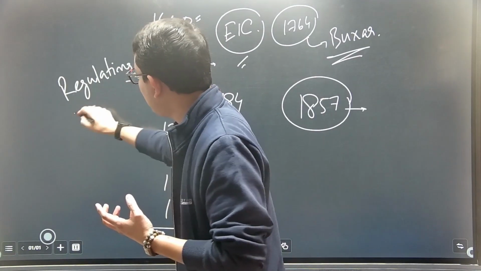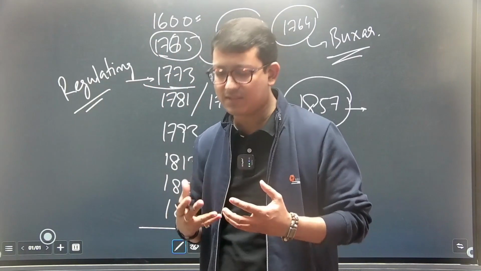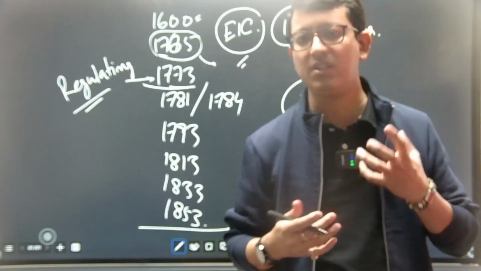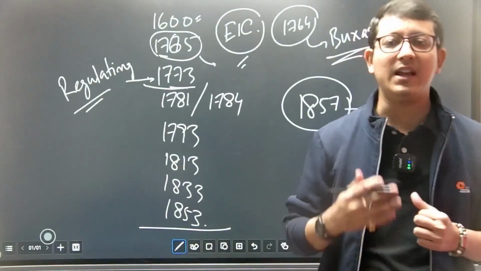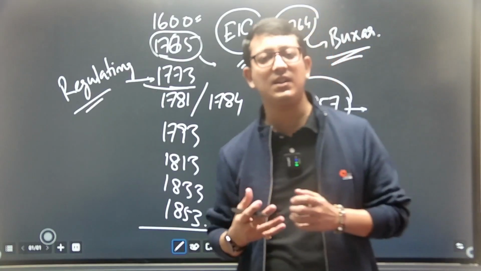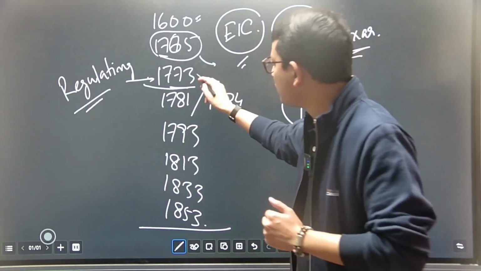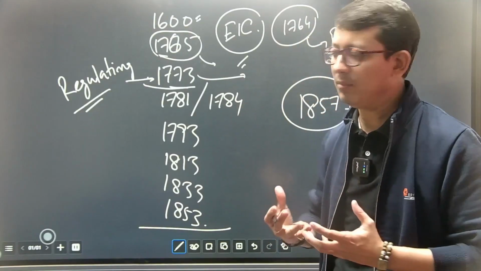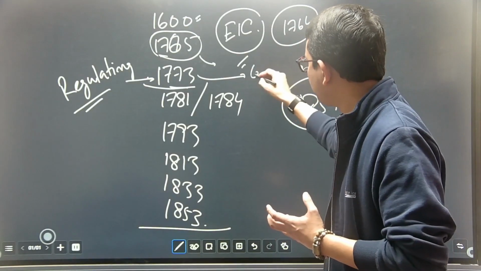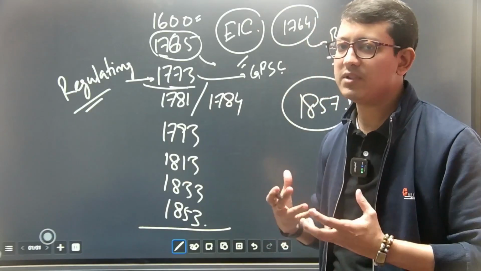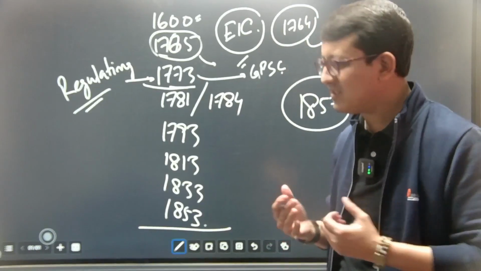ठीक है? ये एक्ट हमारे लिए इम्पोर्टेंट इसी वजह से है क्योंकि यहाँ पे it was for the very first time the British Parliament acknowledged the administrative powers that the East India Company can have over the Indian terra firma. ठीक है? So यहाँ पे कुछ provisions थे जिसको हम लोग अगर एक nomenclature कर दें GPSP SC. ठीक है? So इससे हम इसको याद रखने के लिए हमारे लिए easy हो जाता है.